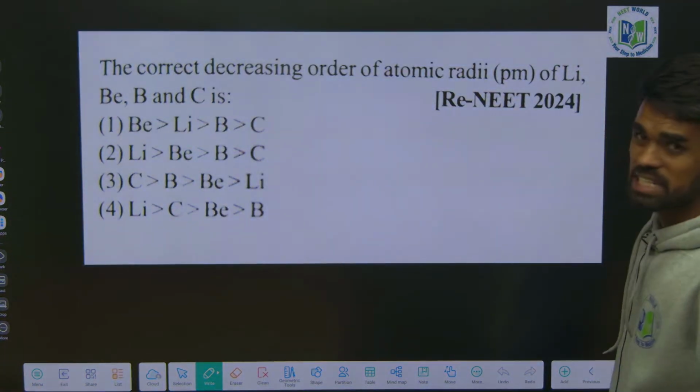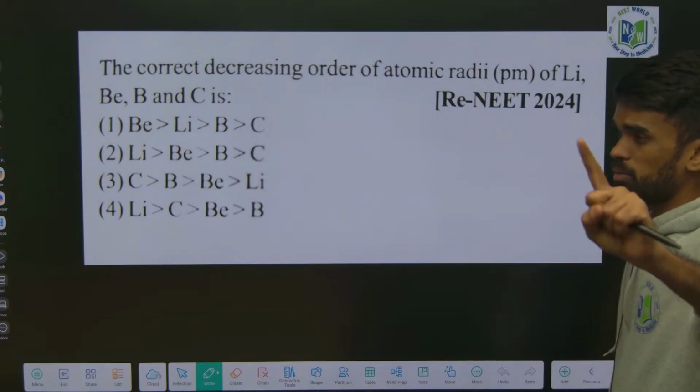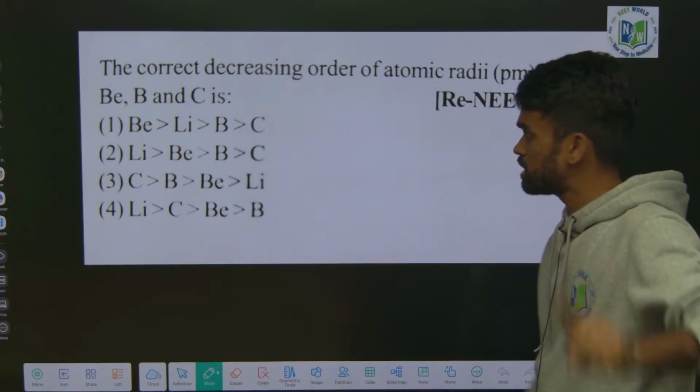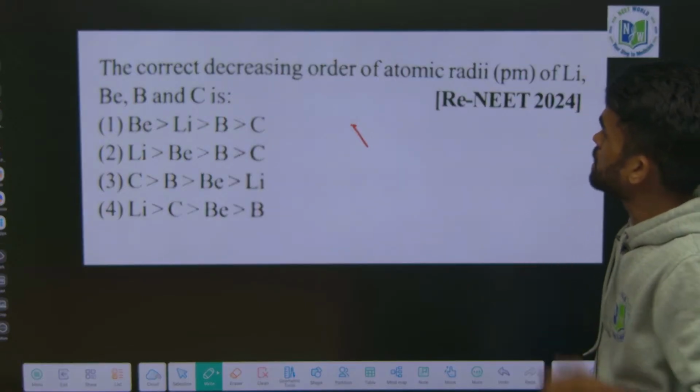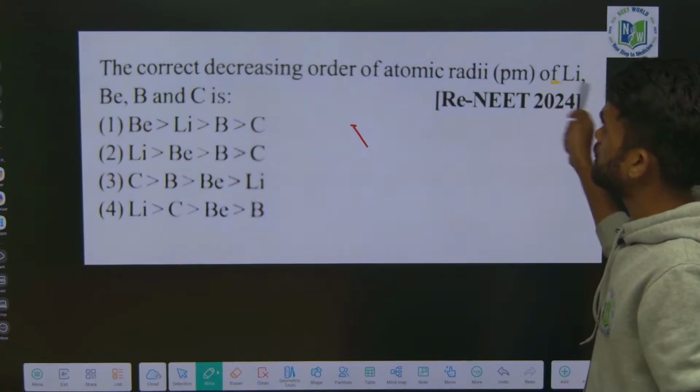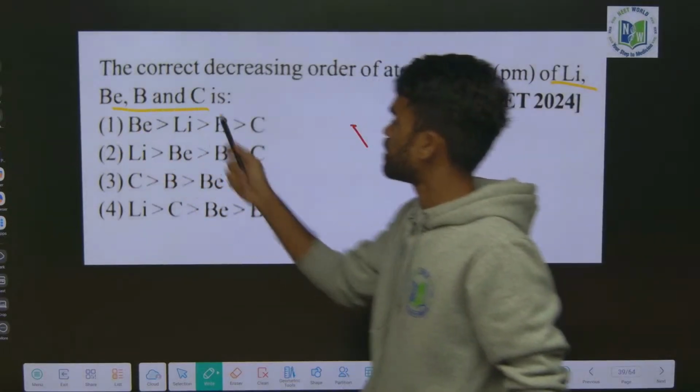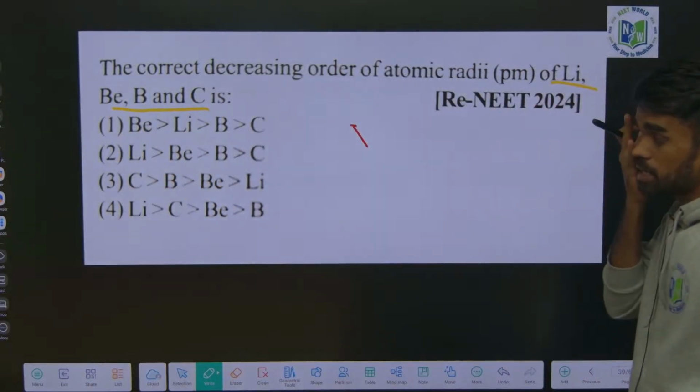Answer me for this NEET question. Anyways, I told you I am going to show you EAPCET questions, but as of now you answer this question. Correct decreasing order of atomic radii from lithium, beryllium, boron and carbon. Which is the correct order, you tell me.